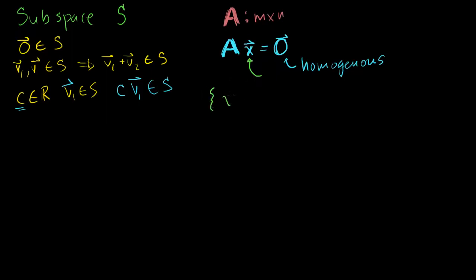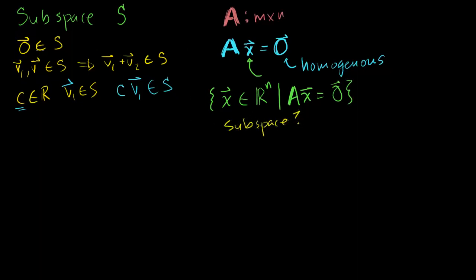So let's think about this. I want to take all of the x's that are a member of Rn. Remember, if our matrix A has n columns, then I've only defined this matrix vector multiplication if x is a member of Rn. If x has to have exactly n components, only then is it defined. So let me define a set of all of the vectors that are a member of Rn where they satisfy the equation A times my vector x is equal to the 0 vector. So my question is, is this a valid subspace?